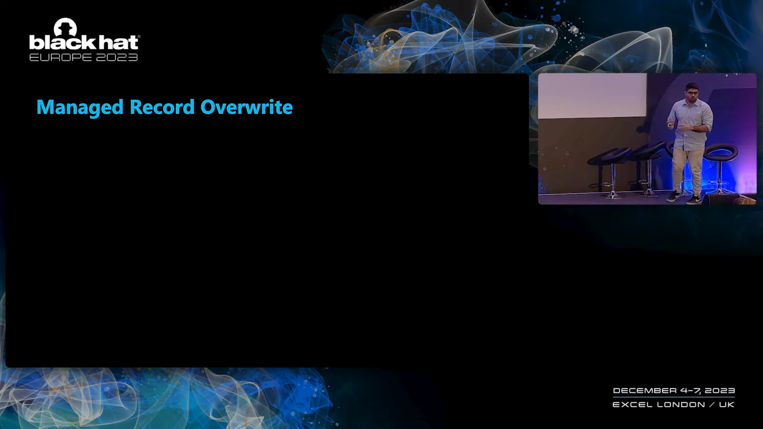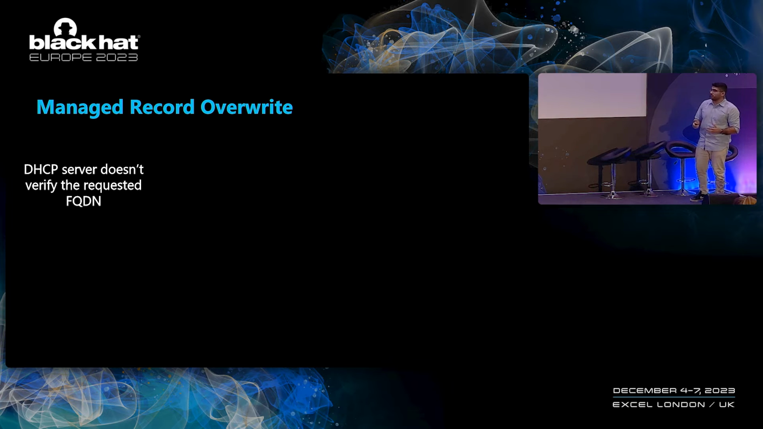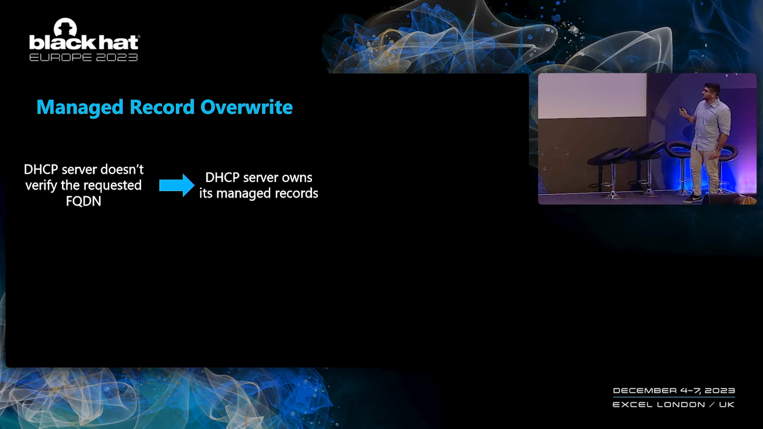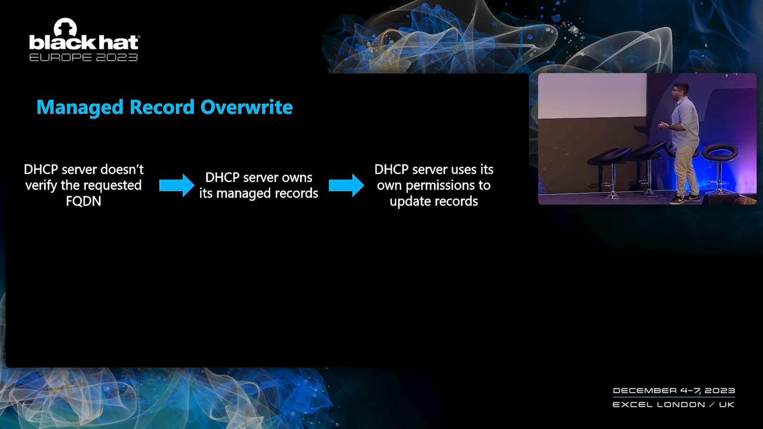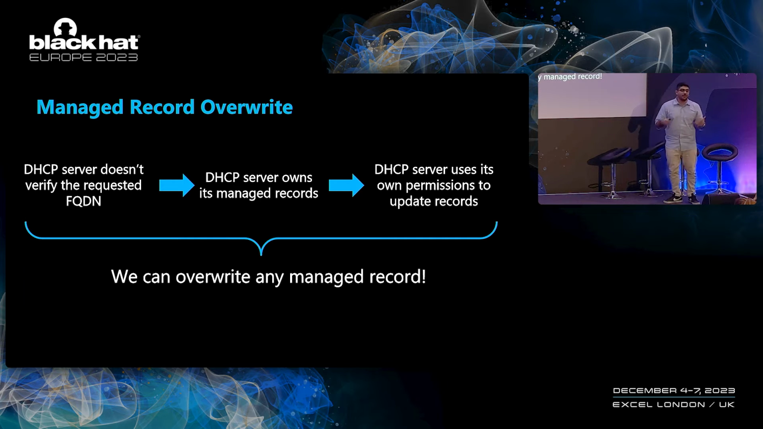So managed records, records that were created by the DHCP server. Let's go over some facts that we know by now. We know that the DHCP server doesn't verify the FQDN that we give it. So even if the FQDN is already registered, the DHCP server will send an update. We know that the DHCP server owns its own managed records because, well, it created them. And we also know that the DHCP server will use its own machine account when performing updates. Now, if we combine all of these facts, we get to the conclusion that we can make the DHCP server overwrite any of the DNS records that it previously created.